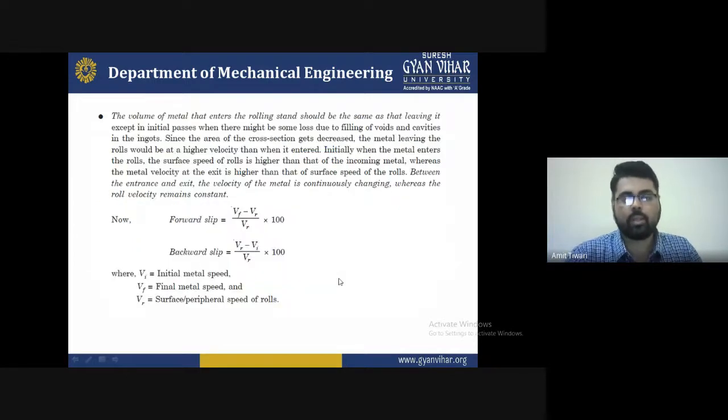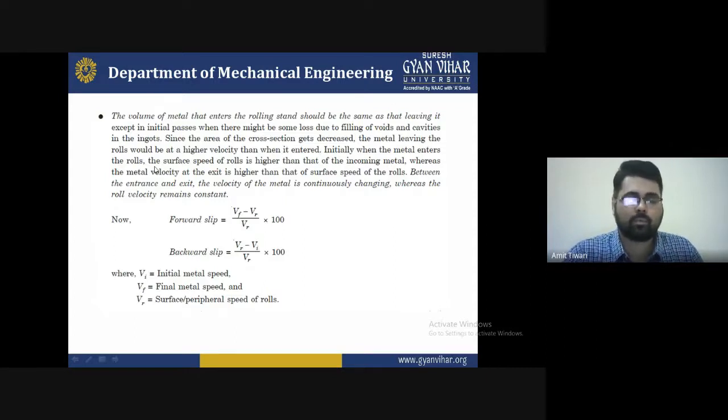Then after that, you will also calculate the forward slip with the help of the backward slip. So you just remember this value is to be calculated in percentage, what percentage we require, because the line indicates that the volume of metal that enters the rolling should be the same as the leaving. It is a condition we require basically. We don't change the mechanical properties, we are increasing the mechanical property basically during this rolling process. So these are some advantages.